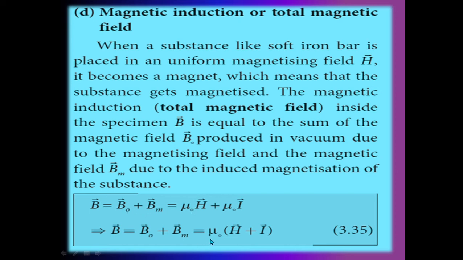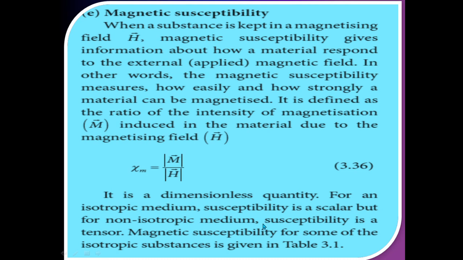B naught vector is nothing but mu naught H vector, and Bm vector is nothing but mu naught I vector. So remove the common term mu naught: B vector is equal to mu naught into H vector plus I vector. So the last point is magnetic susceptibility.